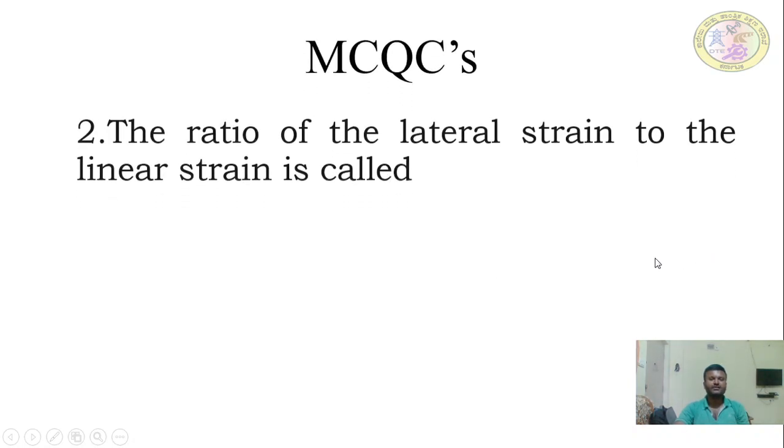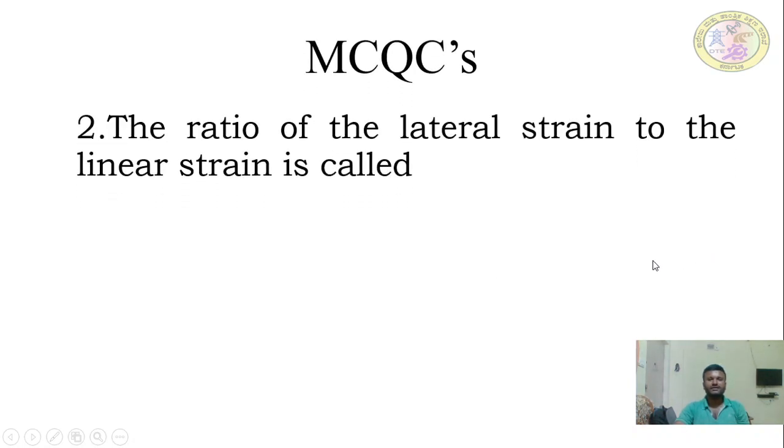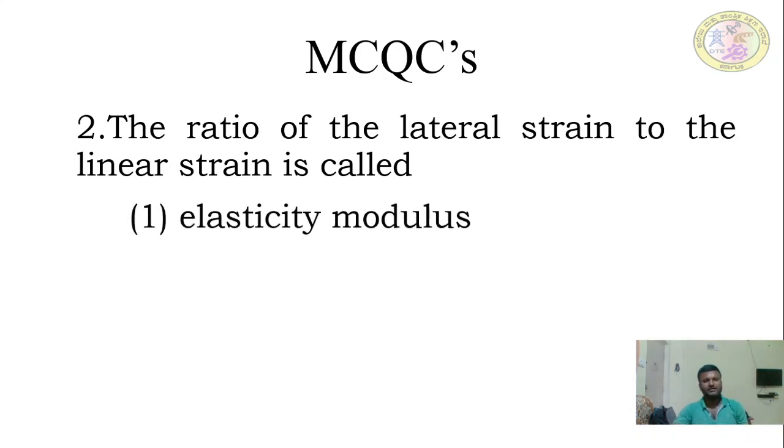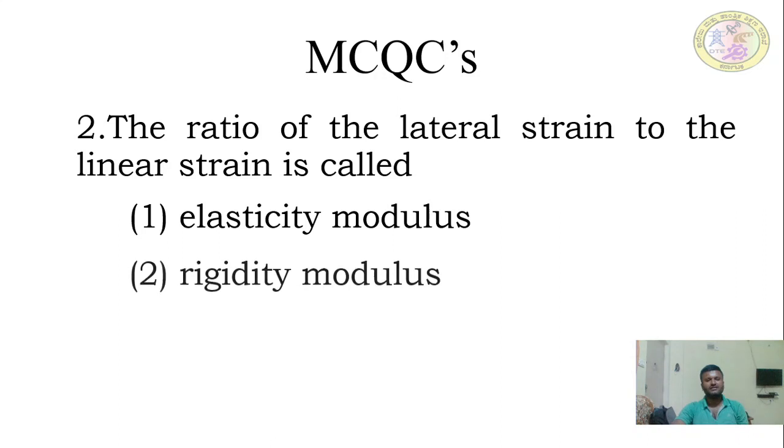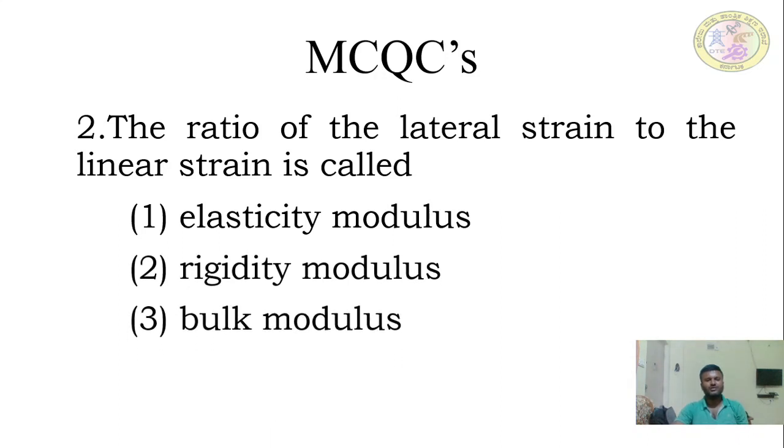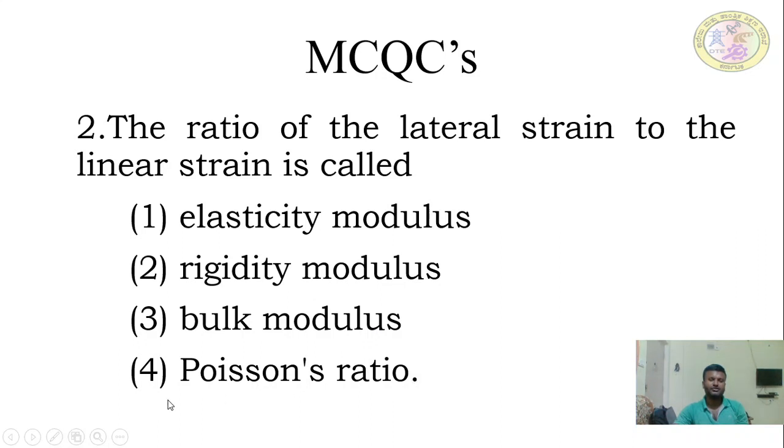Okay, move on to the next question. The ratio of the lateral strain to the linear strain is called what? The choices are elasticity modulus, rigidity modulus, bulk modulus, and Poisson's ratio. So which parameter relates lateral strain and linear strain? It is Poisson's ratio.